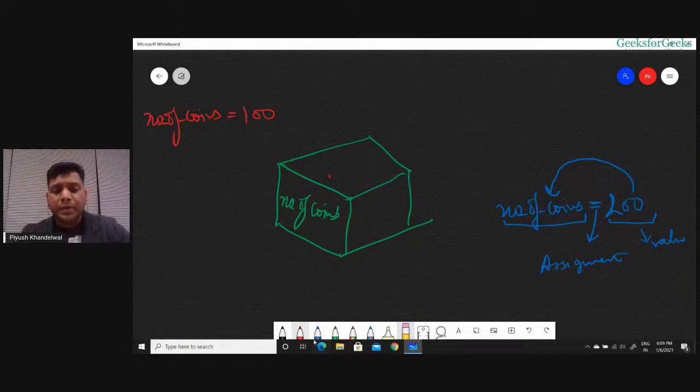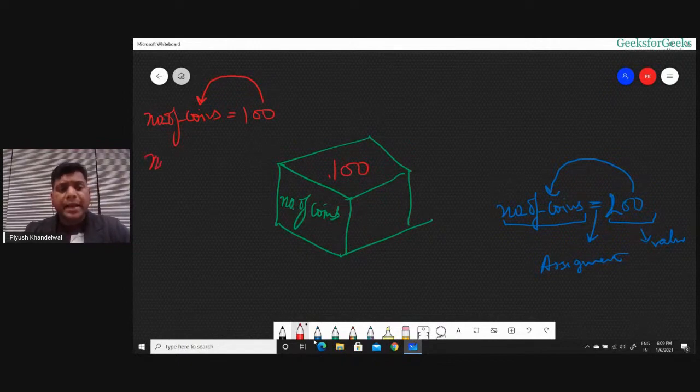So I want to store 100 inside this number of coins. So whenever I use a variable name on the left hand side of the assignment operator, it means I am trying to assign this value to this variable. I'm trying to store this value into this box, right?